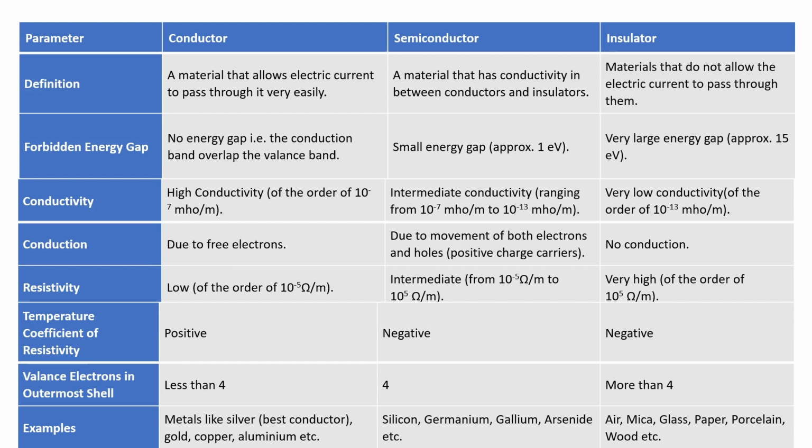The number of valence electrons in the outermost shell of a conductor is less than 4, in a semiconductor is 4, and in an insulator is more than 4. The examples of conductors are metals like silver, gold, copper, aluminium. The examples of semiconductors are silicon, germanium, gallium arsenide, etc. Examples of insulators are air, mica, glass, paper, wood, etc.